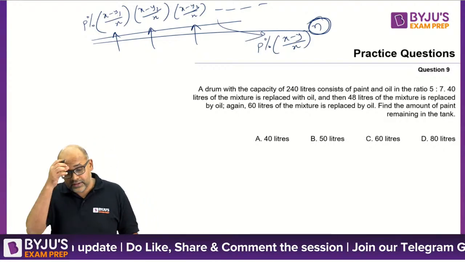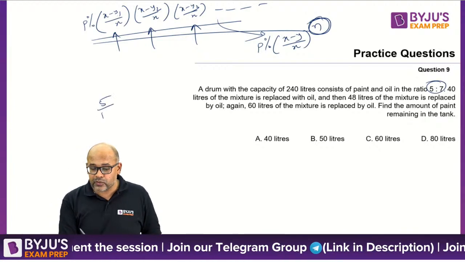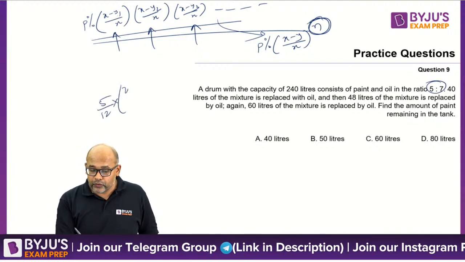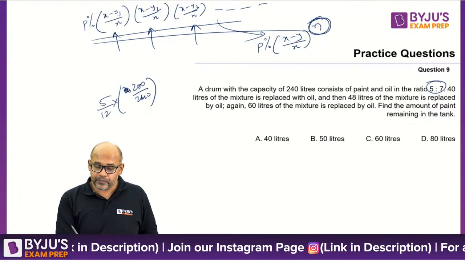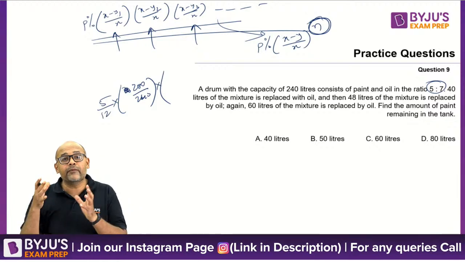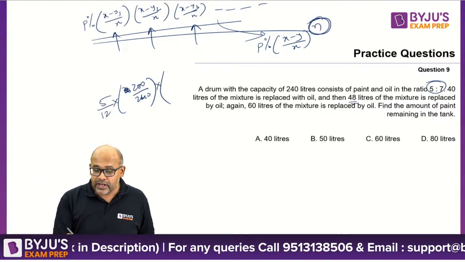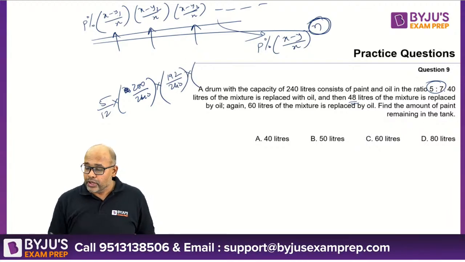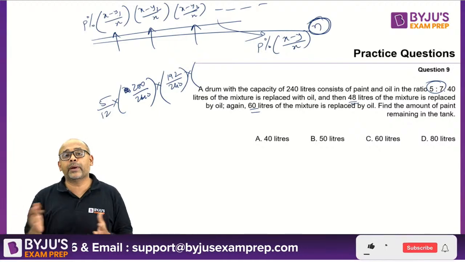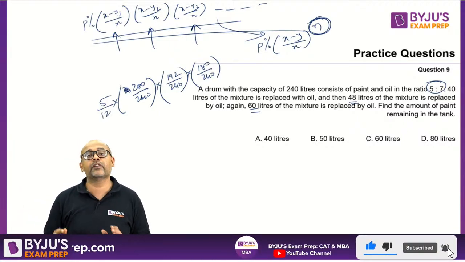So the way to look at this is p%: initially it is 5:7. So it is 5 by 12 into (240 minus 40). So that is 200 by 240 into, now again you come with 240 and then you are taking out 48. So 240 minus 48 is 192 by 240 into, now you are taking out 60. So 240 minus 60 is 180 by 240. This will be your final answer.